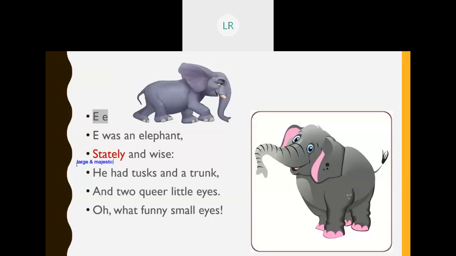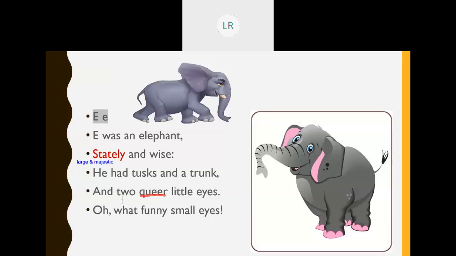He had tusk and a trunk and two queer little eyes. What do you mean by queer? Queer is unusual or strange. See here, can you see the word queer? Queer means unusual or strange. You can note down the meaning.